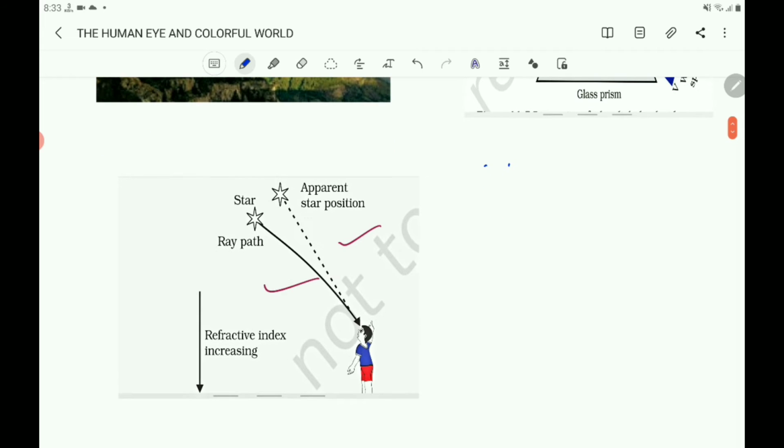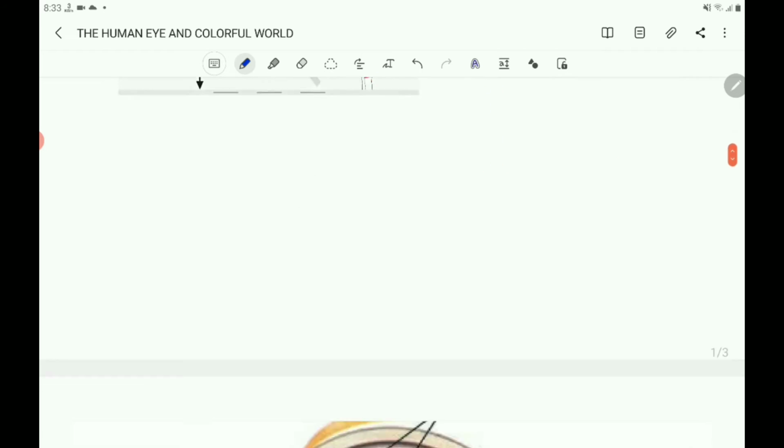And also twinkling of stars. Twinkling of stars is also one of the effects of the refraction of light.